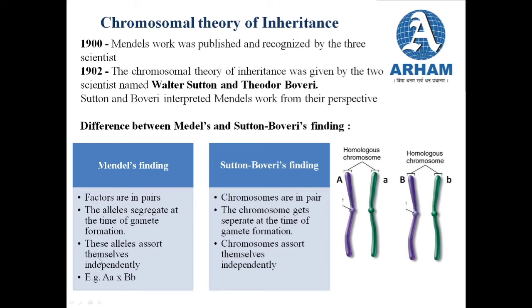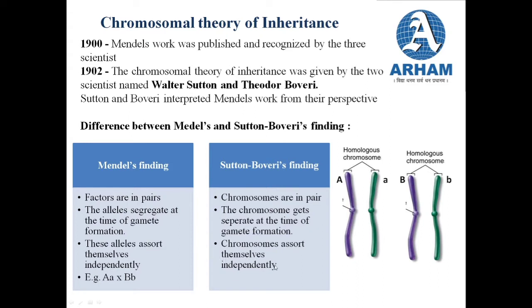Now, capital A can go with capital B, or this capital A can even go with small b. So they can assort themselves independently. The capital A can go with capital B, or the capital A can also go with small b. So this was Mendel's finding, that these alleles assort themselves independently.